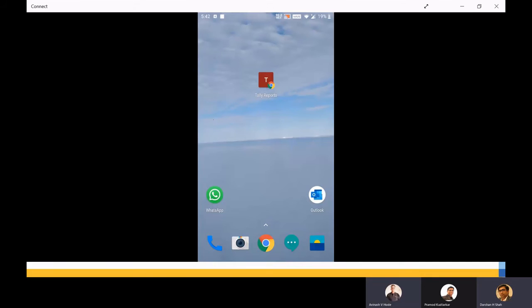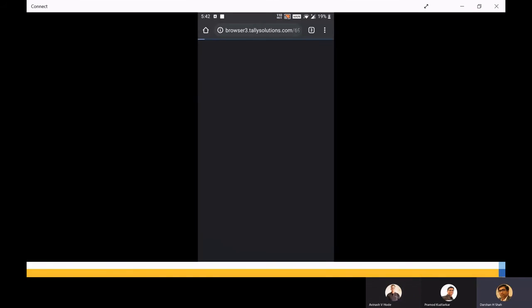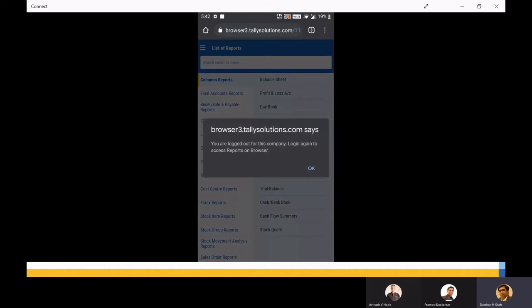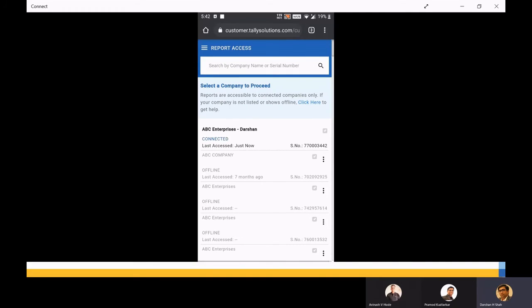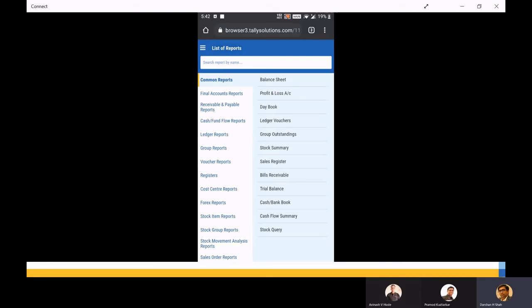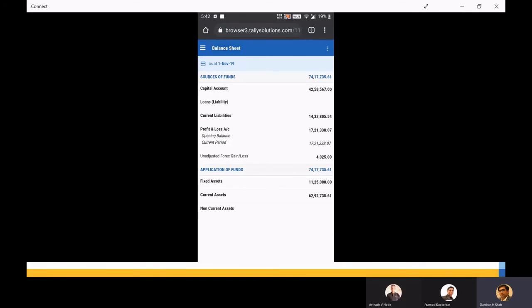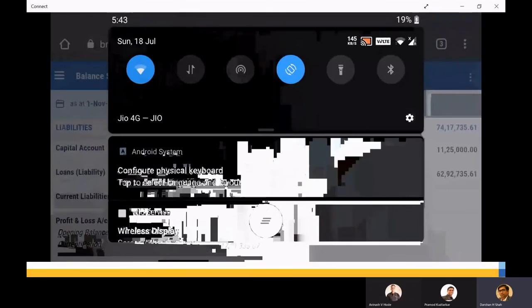Yeah, so I just need to click on this icon, and it browses me to some area, and here it takes me to accessing some company of mine. So my company, this ABC Enterprise, I'm able to see with highlights because I have connected this company, and here I can see balance sheet, profit and loss account. I'm just clicking balance sheet, and it is opening a balance sheet for me.